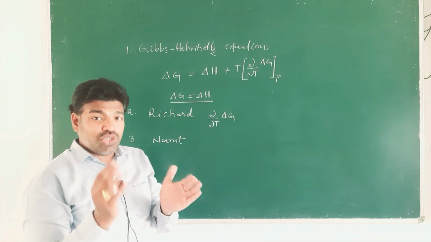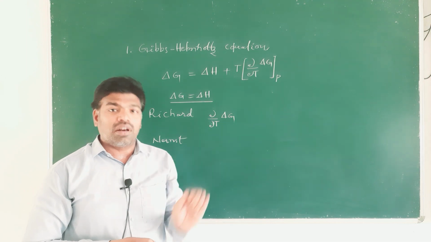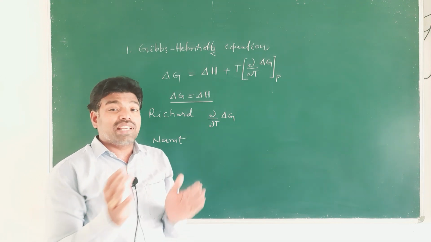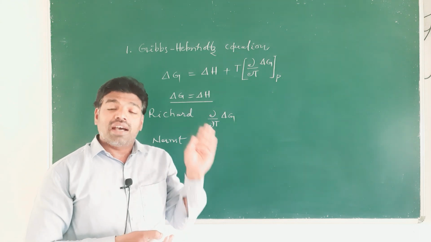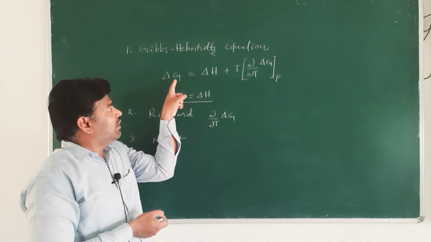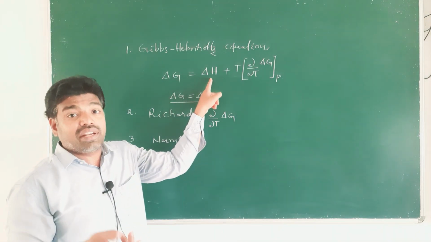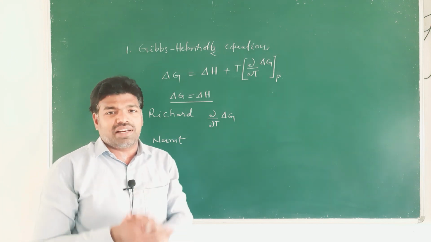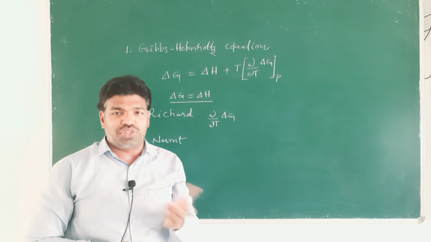So, this is shown by a graph. This is shown by a graph by Nernst based on Richards' data, and according to the Nernst heat theorem, ΔG and ΔH tend to approach each other as the temperature approaches absolute 0.